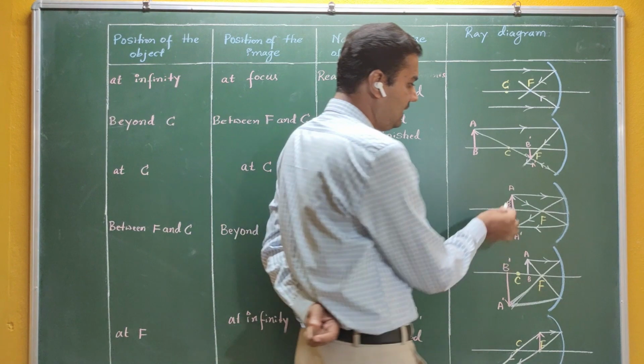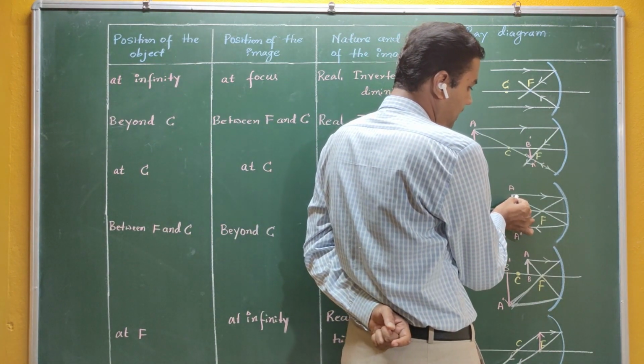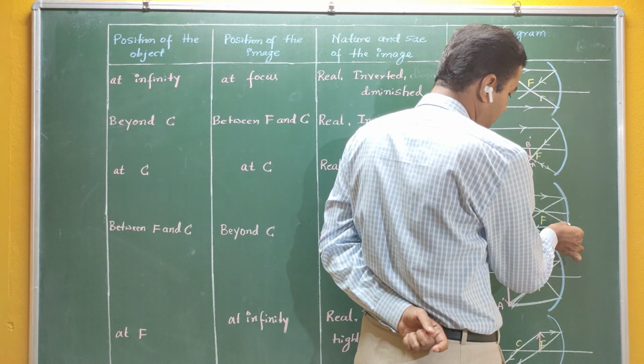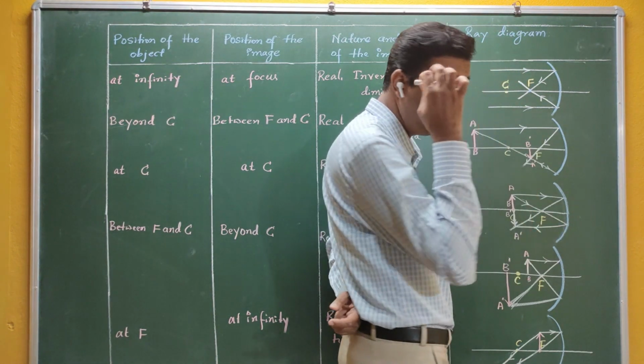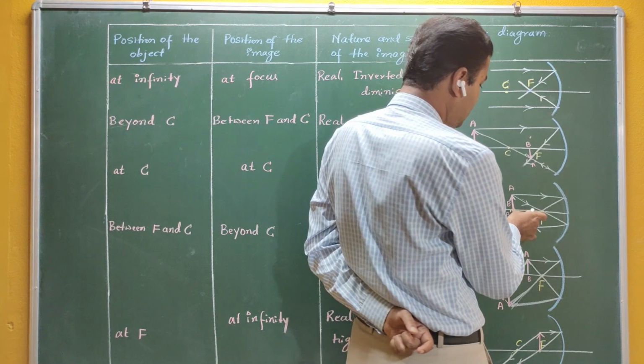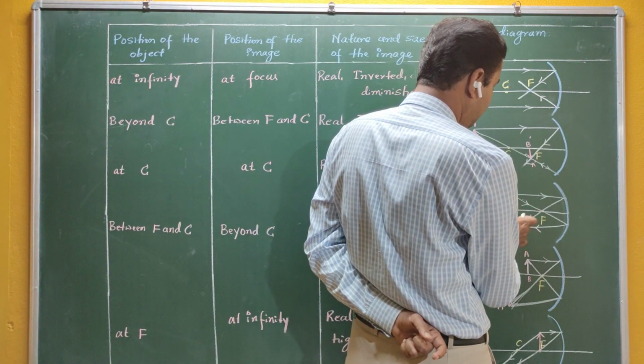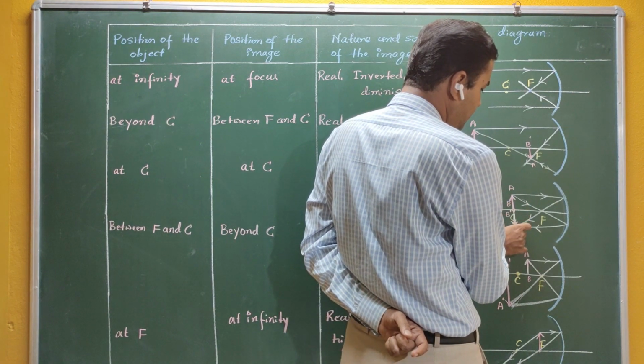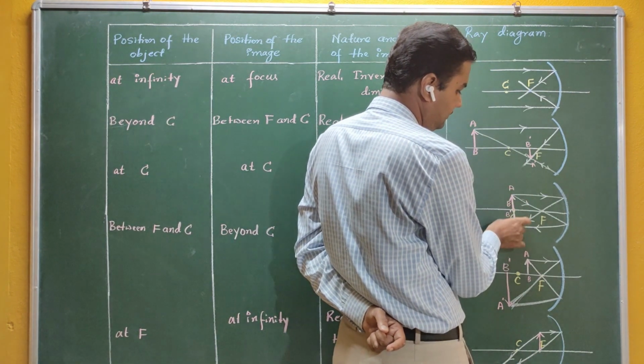Okay. Again, the second ray starts from the head. It passes through the principal focus, and it falls on the mirror. It goes like this. Is it correct? Okay. And the third ray, you can see here as the third ray, starts from A and passes through the center of curvature.